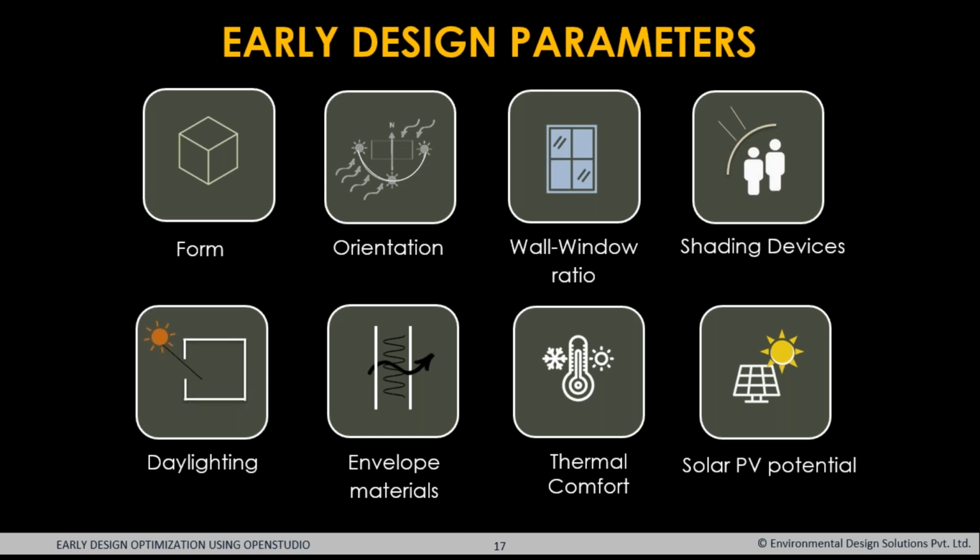You start looking at the shading devices. You start connecting your outside to the inside in the form of daylight. Further, you look into the envelope materials which can control the heat ingress and then facilitate the required thermal comfort. There is another important aspect, which is renewable energy.